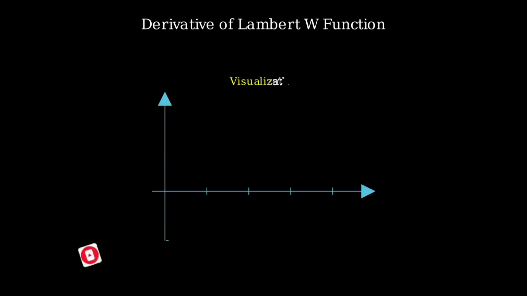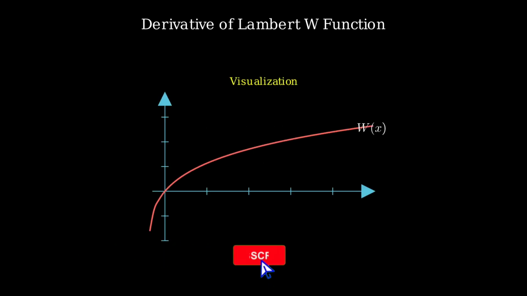Here's the graph of W(x) in red. See how it curves up? And the derivative W'(x) in green, showing how fast W(x) changes. Pretty cool, right? That's the Lambert W derivative, visualized.